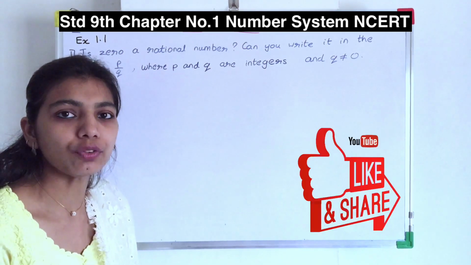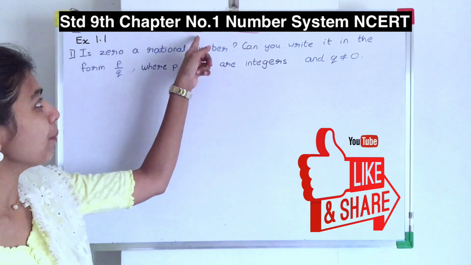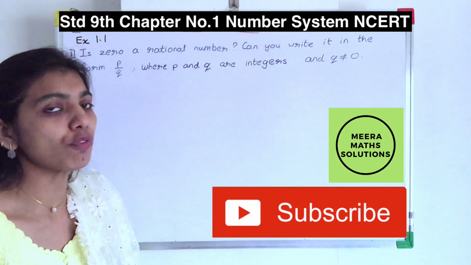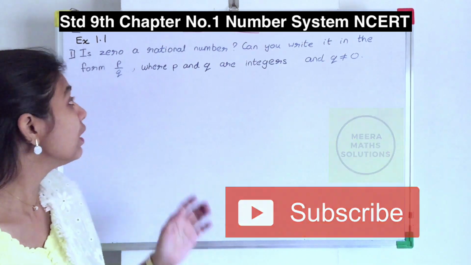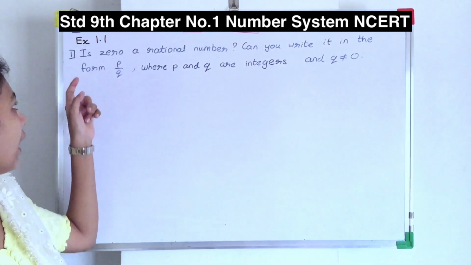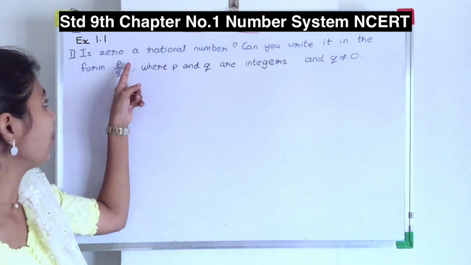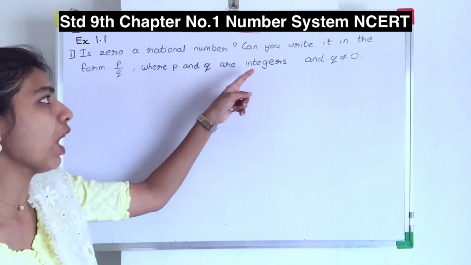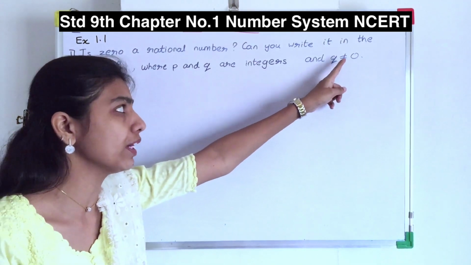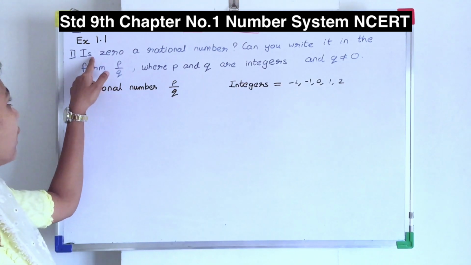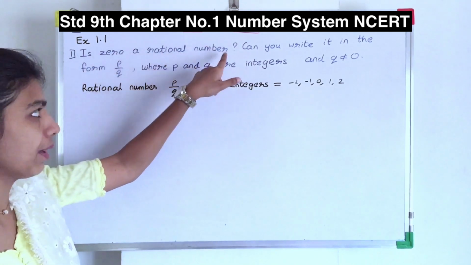Today I am going to start with chapter number 1, Number System of Standard 9 based on the new syllabus of NCERT textbook. Exercise number 1.1. Is 0 a rational number? Can you write it in the form P upon Q where P and Q are integers and Q is not equal to 0? Okay. So first of all, what they have told you, is 0 a rational number?